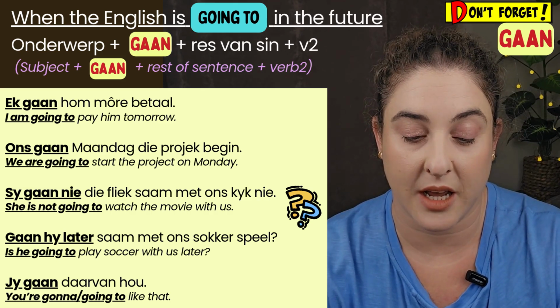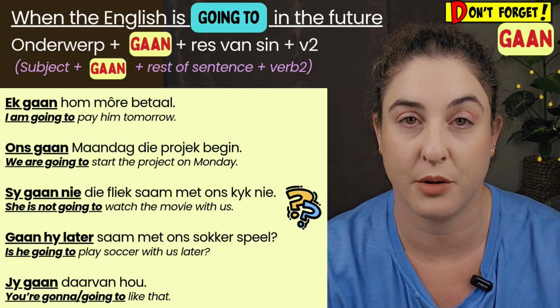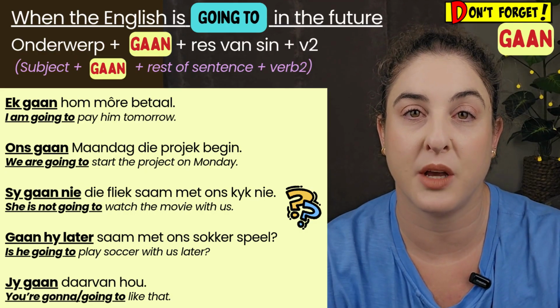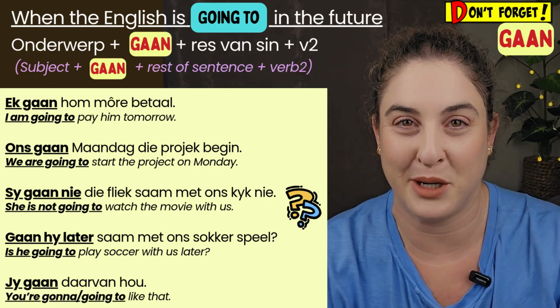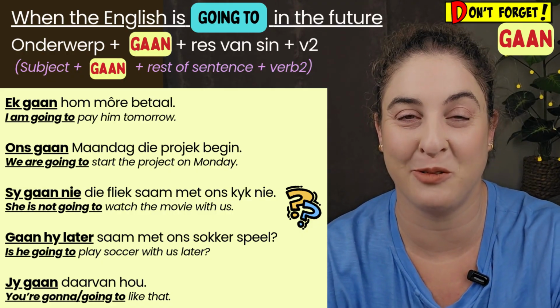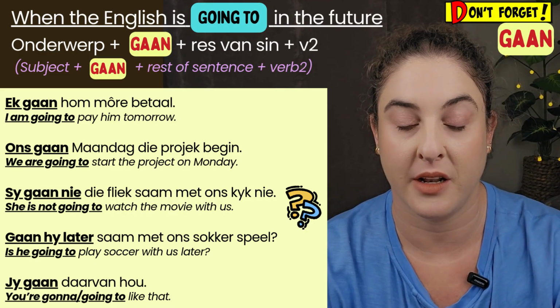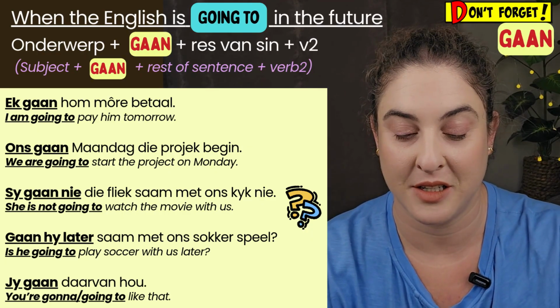In Afrikaans, you can say ons gaan nou die projek begin, which means we are going to start the project now, which is obviously present tense. You can also say ons gaan die projek begin, which pretty much also means now in the present tense. So if you don't want any confusion, just indicate when it's going to happen and if it's in the future. And again, gegaan, het gegaan, that is the past tense.